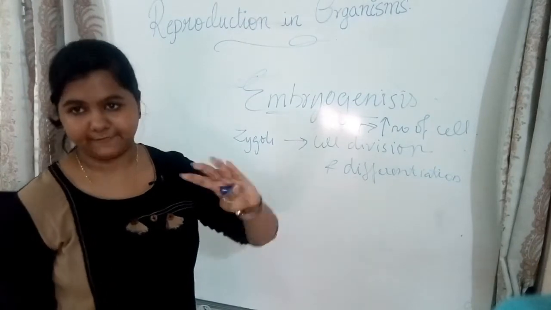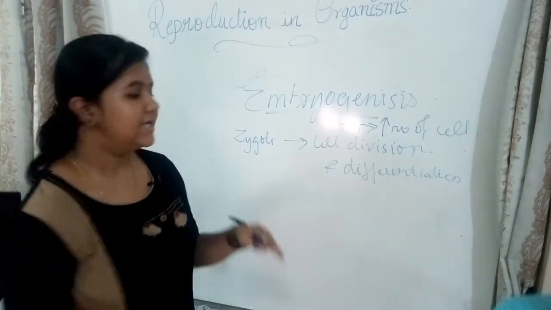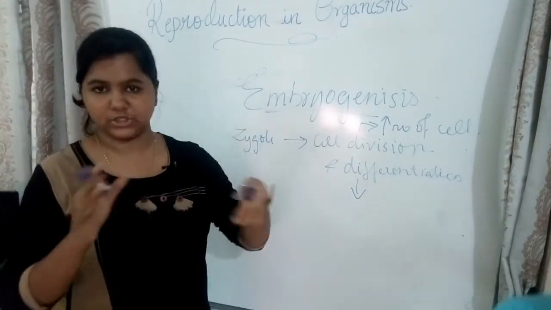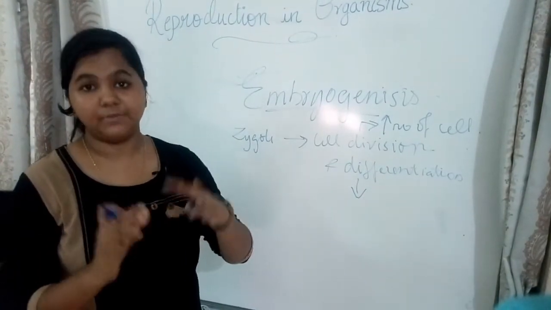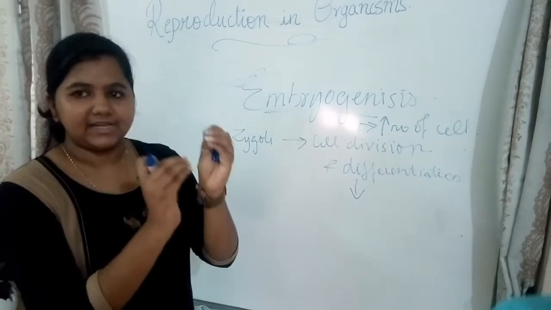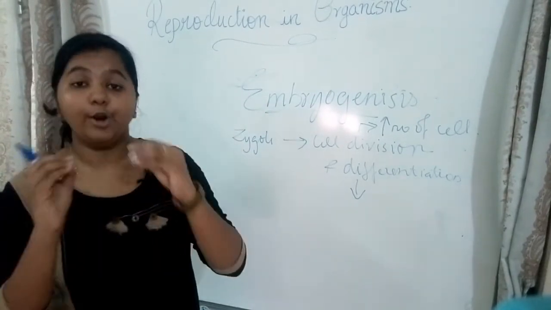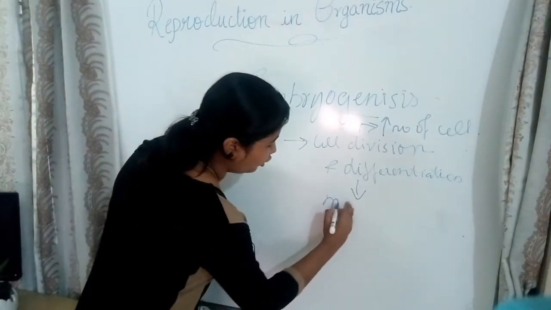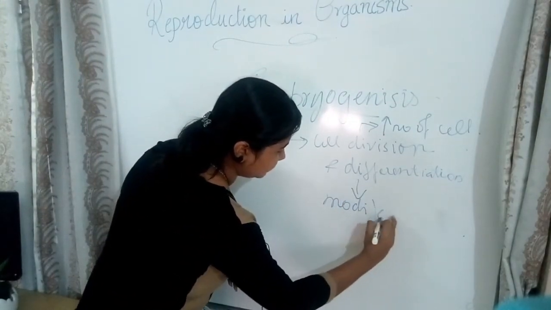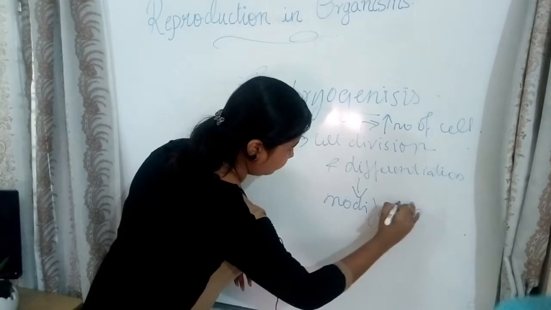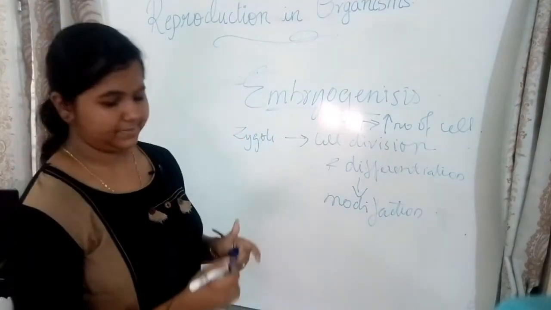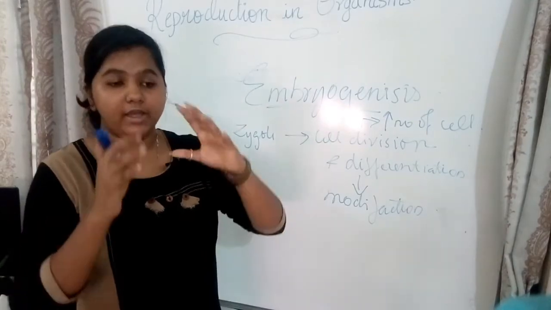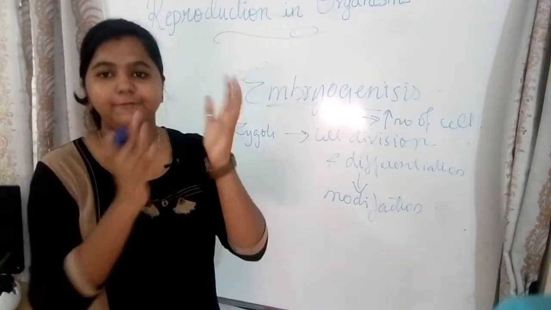Whereas cell differentiation, what does it help? Cell differentiation helps in the maturation and modification of each cell, so it can function on its own. Cardiac cells have their own function. All these modifications are done by cell differentiation. So modification is the process that happens. Now embryogenesis is the multiplication, or it is the development from a zygote.